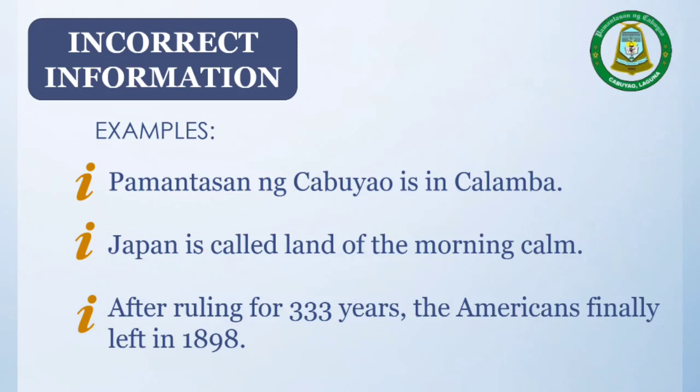Now, what's challenging in this part? Because there is a need of rechecking. You need to know what are the reliable sources that would make this incorrect information factual. So there is rechecking with the use of a reliable source, reliable person, reliable organization to make this incorrect information factual.